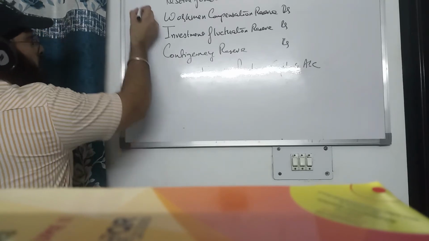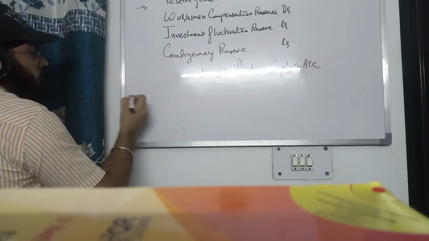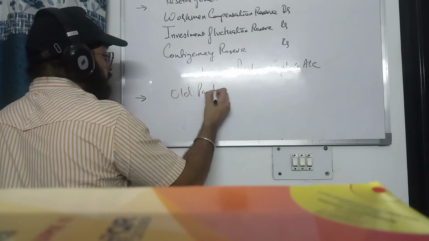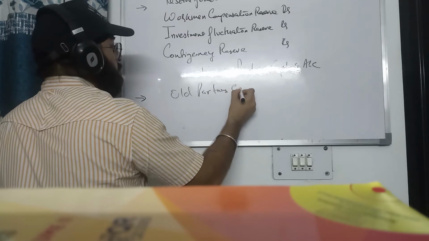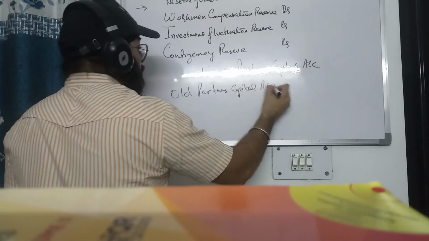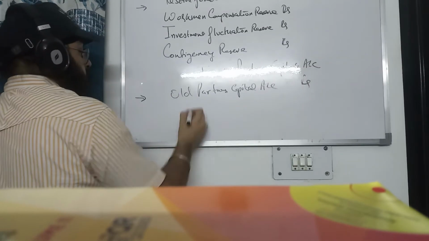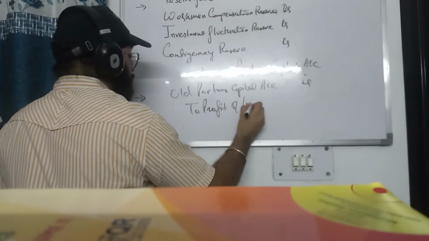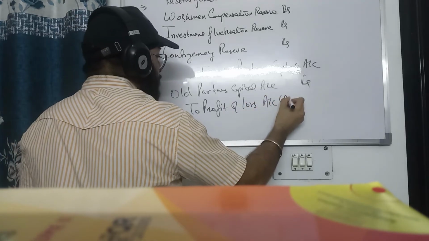Now what about accumulated losses? Old partners capital account debit to profit and loss account. This is a debit balance.